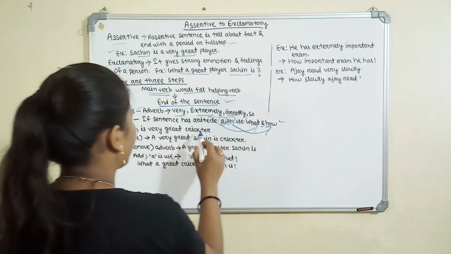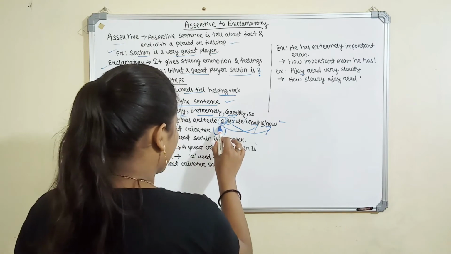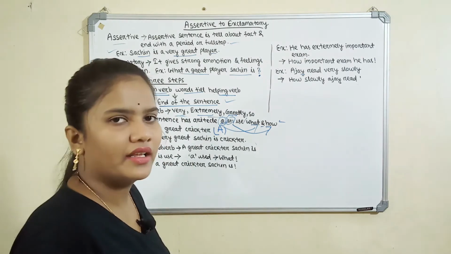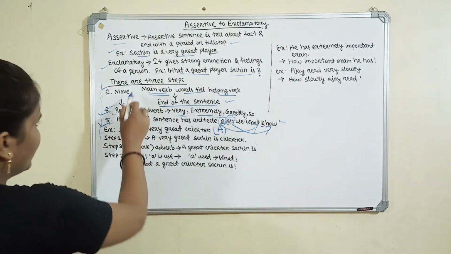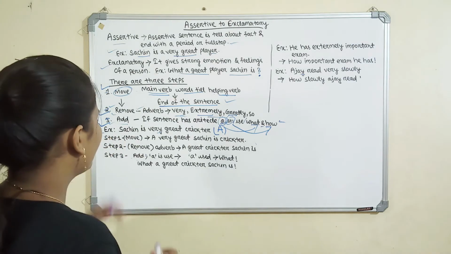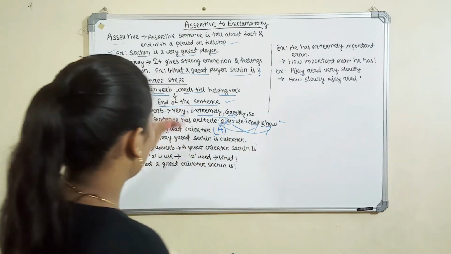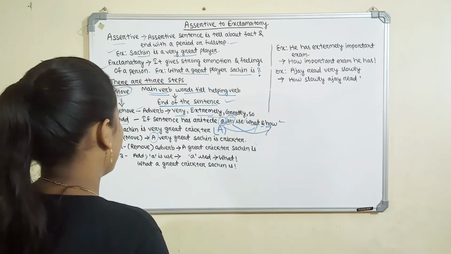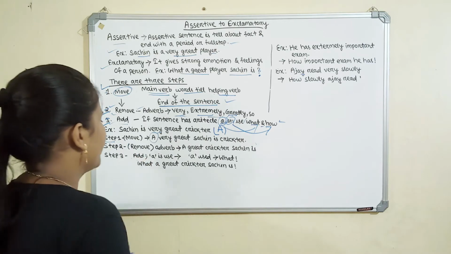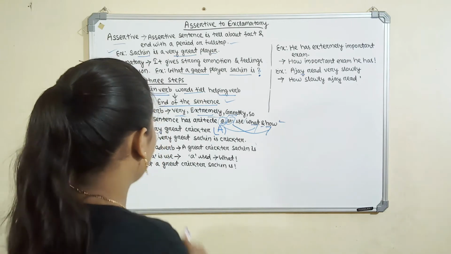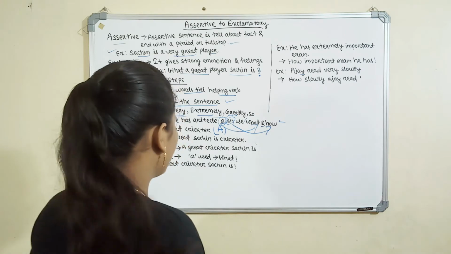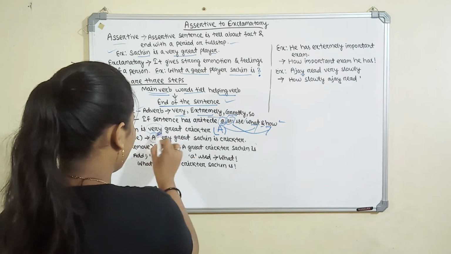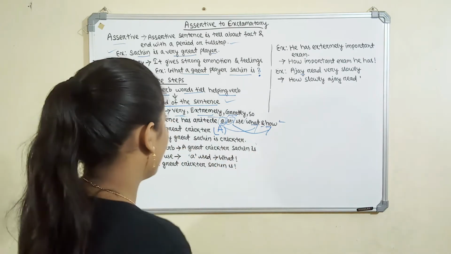Example: Sachin is a very great cricketer. It is an assertive, declarative and positive sentence. We have to change it into an exclamatory sentence. First we follow move. Step 1, move: a very great Sachin is a cricketer. The helping verb is taken to the end of the sentence. Then step 2, remove the adverb. As I said, only the adverb we have to remove. A great cricketer Sachin is. We removed very, which is the adverb.